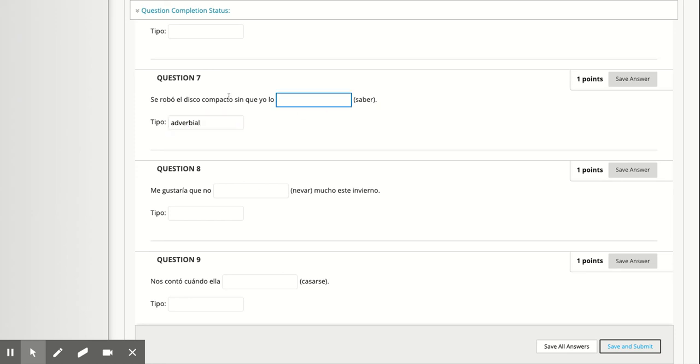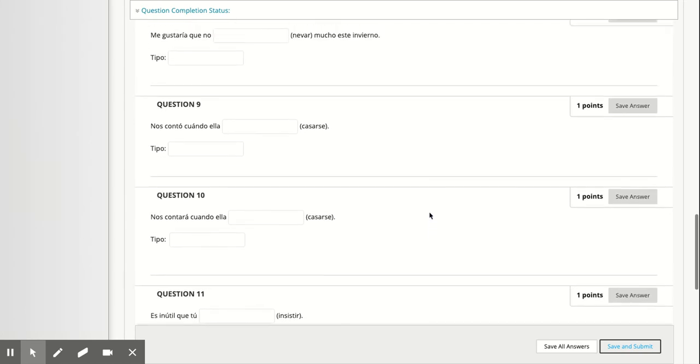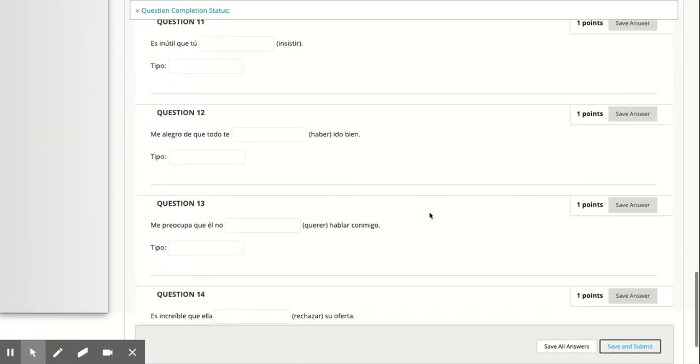Now, if I'm saying sin que, without me knowing about it, if I didn't know about it, right, then it's a hypothetical, sort of. But if I didn't know, then it has to be subjunctive, and it's past, so it's going to be sin que yo lo supiera. Okay. So again, I know this is hard, and hopefully this will help.